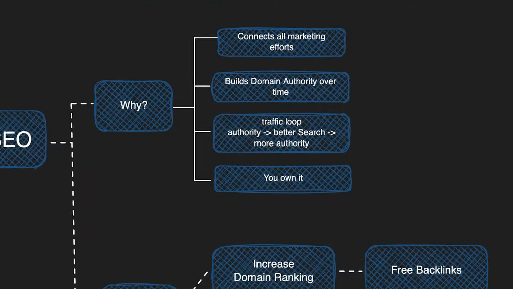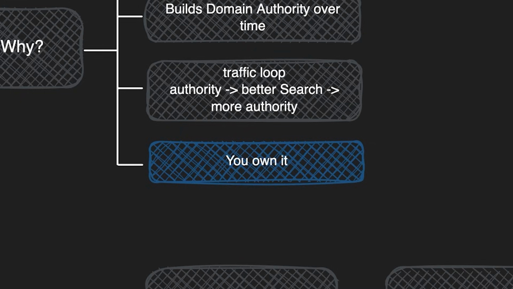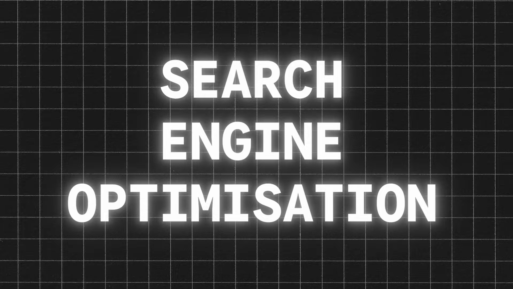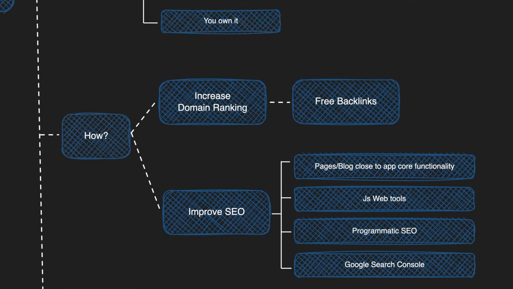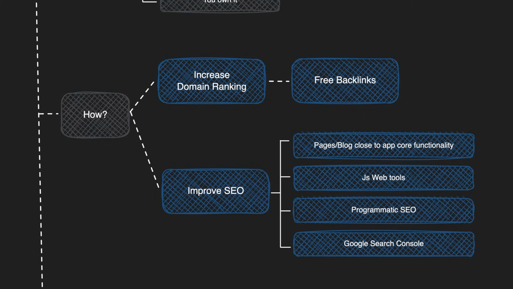The last reason why you want to build a site is because you own it. If Google or Apple remove your app from the App Store, you still have your site with the domain authority to rebuild your business. When it comes to effective website search engine optimization, I found that these strategies work the best for app websites. First of all, improving the domain authority with free backlinks. I will talk about this in more detail a bit later.